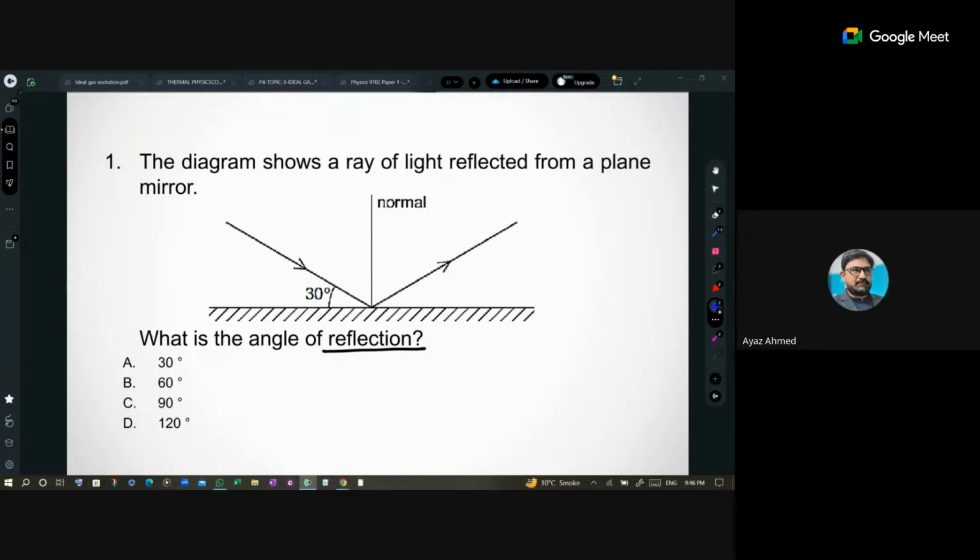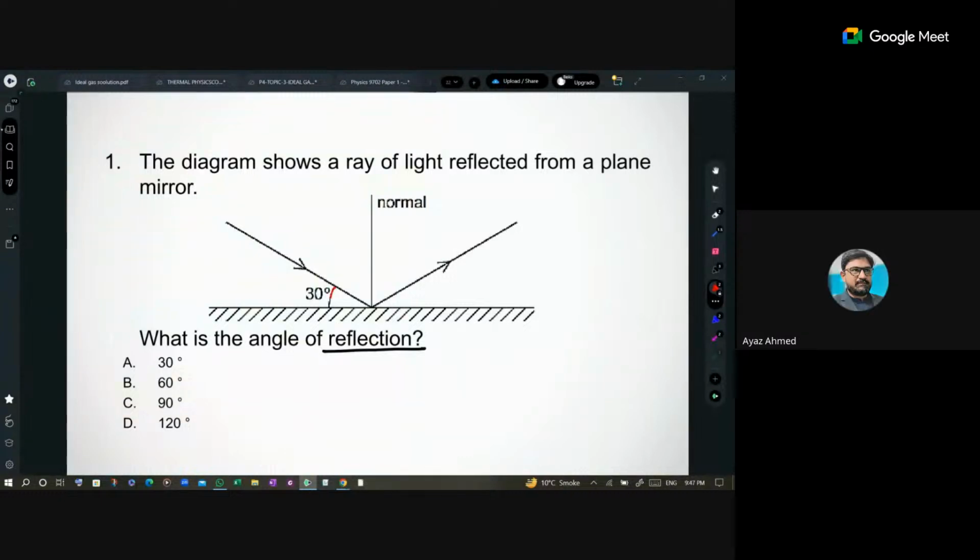60. But Ariba is saying 30. So Yahya will decide who is right and who is wrong. Yahya, the match is tie now. It's your choice whom you want to make win. So angle of reflection is 60. Sure. Just a second. Okay Ariba, now I got two votes for 60 and one vote for 30. So would you like to change the party or not? I don't know, sir. Such things make me nervous.